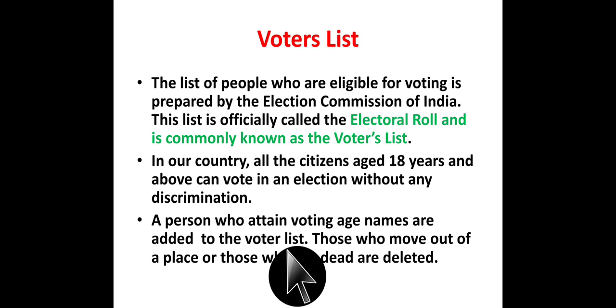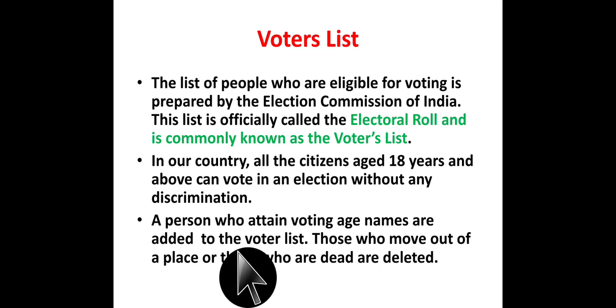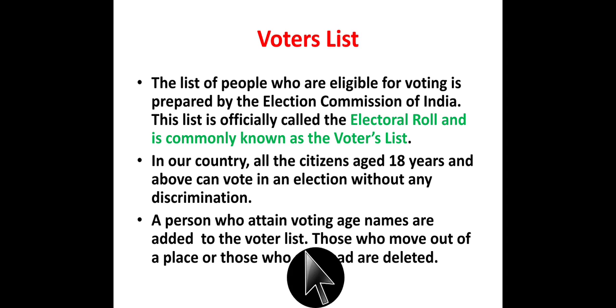When a person attains voting age, their name is added to the voter list. Those who move out of a place or those who are dead are deleted. It is revised every 5 years. Those who attain the age of 18 years are added in the voter list, and those who move out of a place or those who are dead are deleted from the voter list.